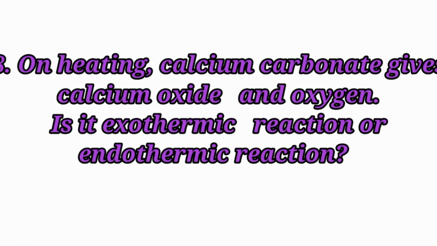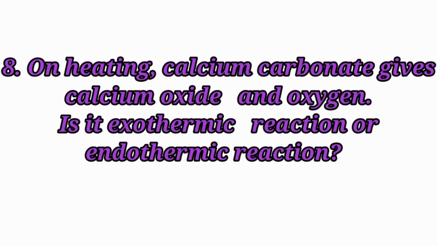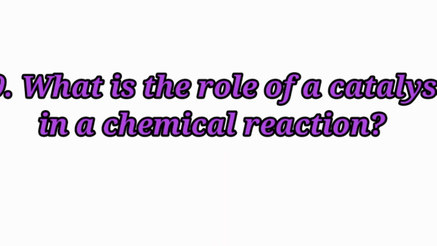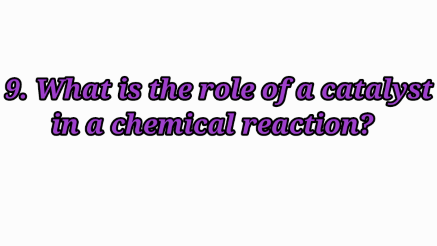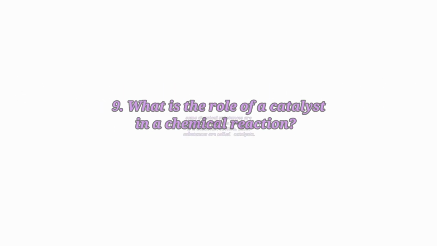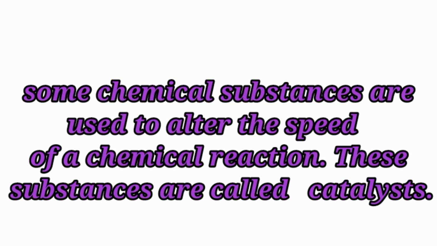hydroxide. Eighth question. On heating, calcium carbonate gives calcium oxide and carbon dioxide. Is it an exothermic reaction or endothermic reaction? It is an endothermic reaction. Ninth question. What is the role of a catalyst in a chemical reaction? Some chemical substances are used to alter the speed of a chemical reaction. These substances are called catalysts.